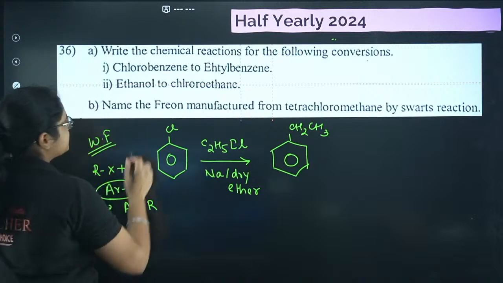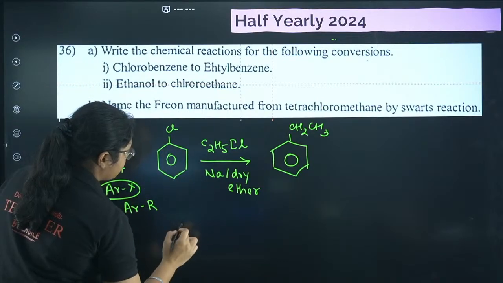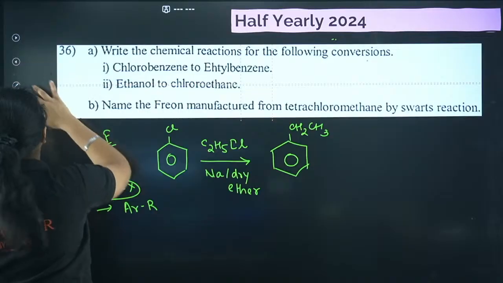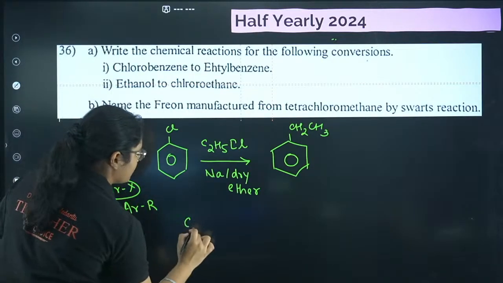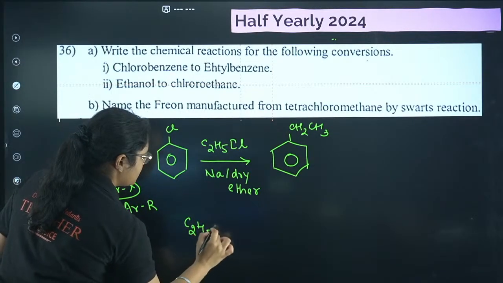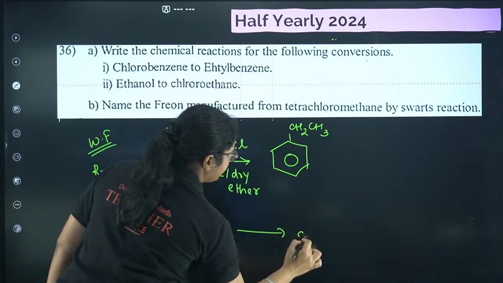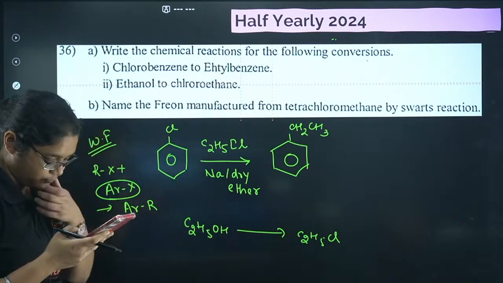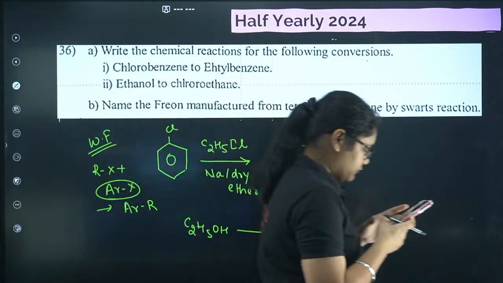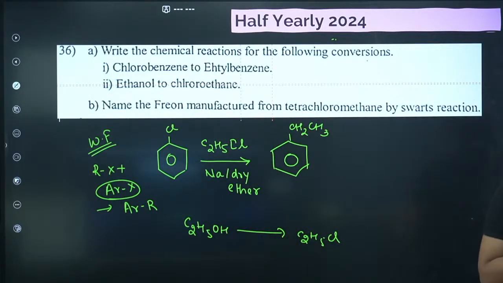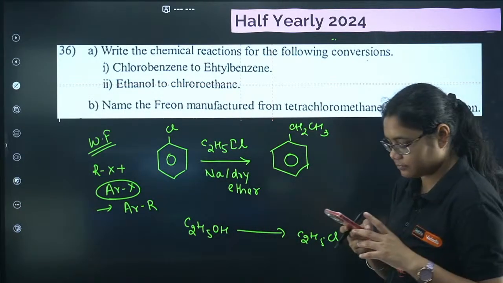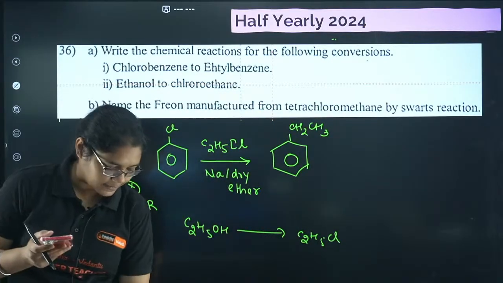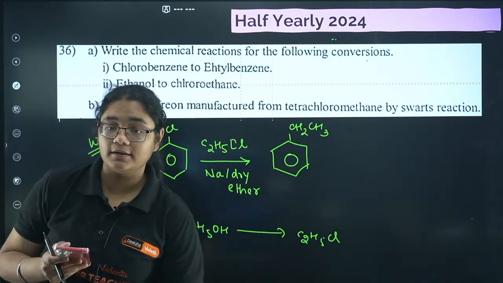Okay. Next, ethanol to chloroethane. If I have ethanol to chloroethane, there are many reagents you can use; just give me one reagent.